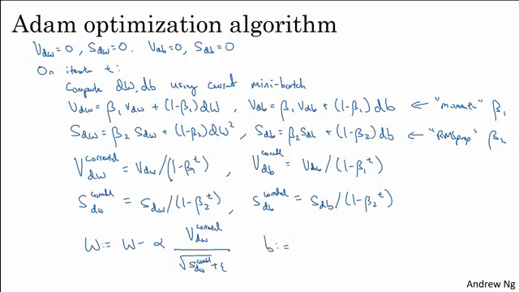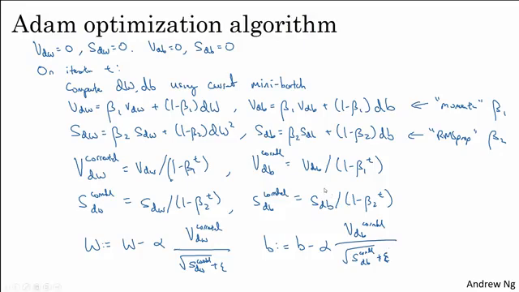And similarly, b gets updated with a similar formula: VdB corrected divided by the square root of SdB corrected plus epsilon. And so this algorithm combines the effect of gradient descent with momentum together with gradient descent with RMSProp. And this is a commonly used learning algorithm that's proven to be very effective for many different neural networks of a very wide variety of architectures.